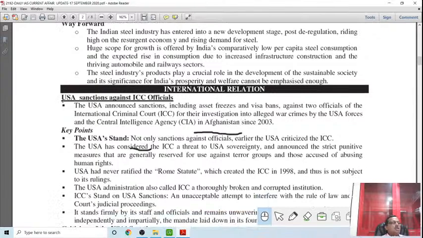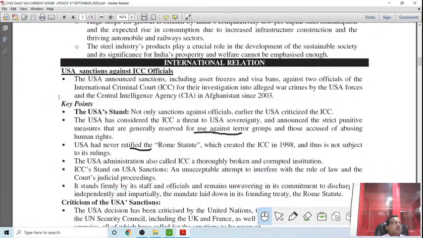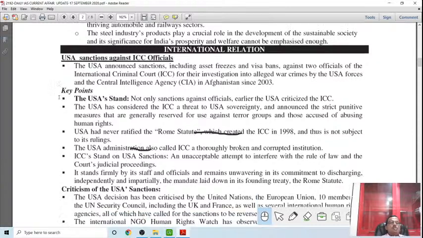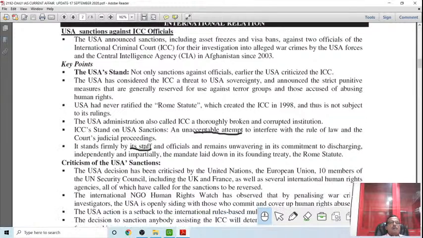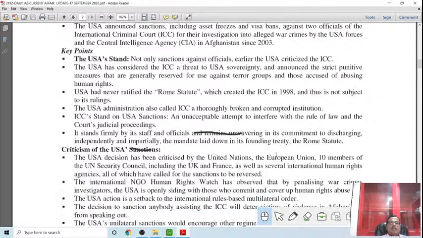Earlier, the USA criticized the ICC as not very impartial or having a vindictive nature. You just read this: the US has considered the ICC a threat to US sovereignty. The US has never ratified the Rome Statute, which created the ICC in 1998. The US administration called the ICC a thoroughly broken and corrupt institution. The ICC called the USA sanction an unacceptable attempt to interfere with the rule of law and judicial proceedings. It stands firmly by its staff and officials and remains unwavering in its commitment to discharging independently and impartially the mandate laid down in the founding treaty, the Rome Statute.